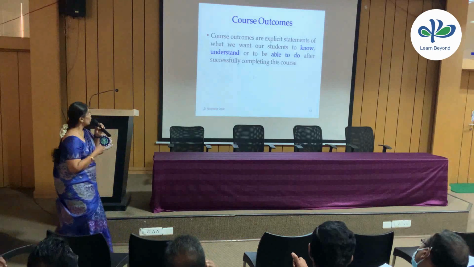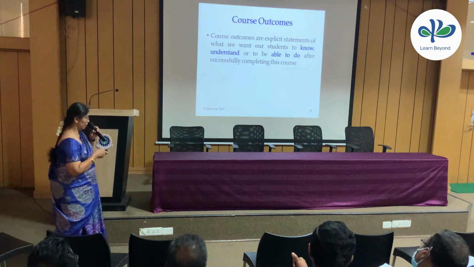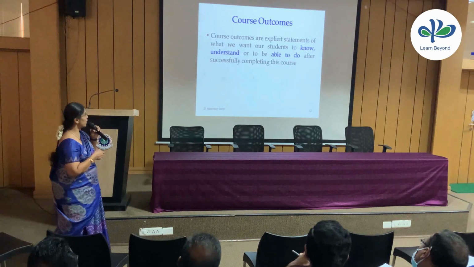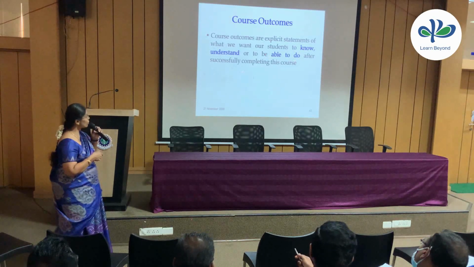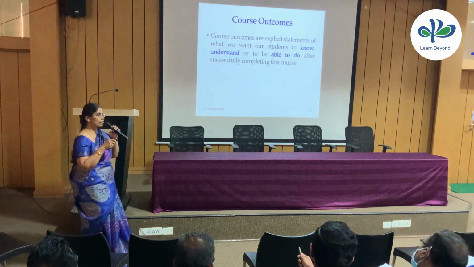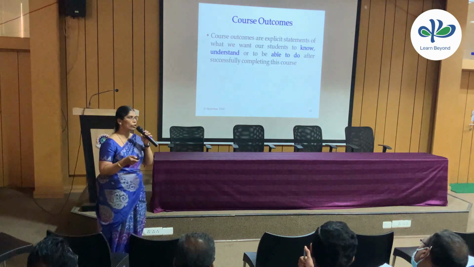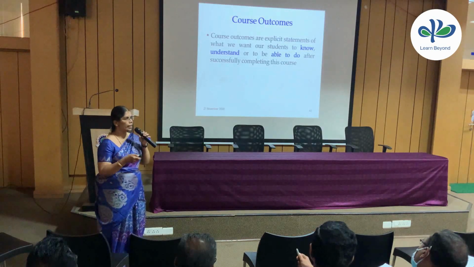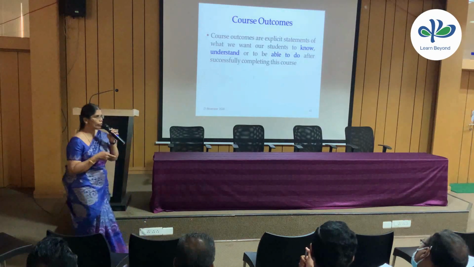So now course outcomes are explicit statements of what we want the students to know, understand or to be able to do after successfully completing the course. So course outcome is, after the successful completion of the course, what the student will be able to do. That way, if we think about it, definitely we will be able to get the outcome for each and every unit.